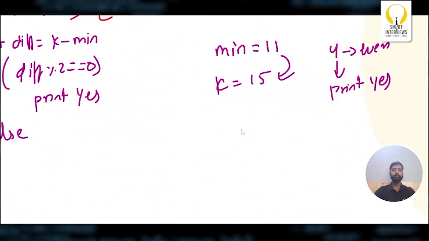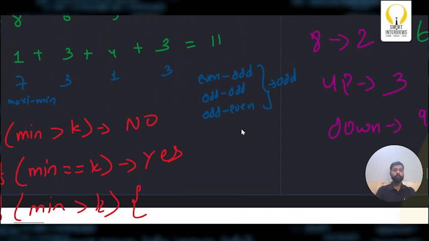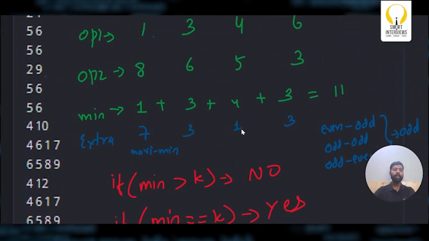Now let's say my k is not 15, it is 18. Let's say my k is 18. So if my k is 18, what is my difference? My difference will come out to be 7. Let's not take 18, let's take 16. Now if I take k as 16, my difference will be 5. Now if let's say I chose this operation instead of this, then my min will get incremented by 3.